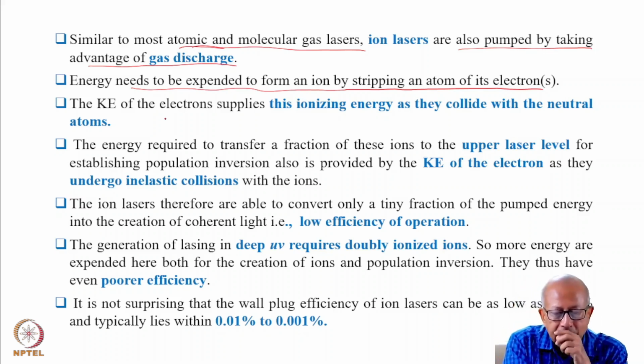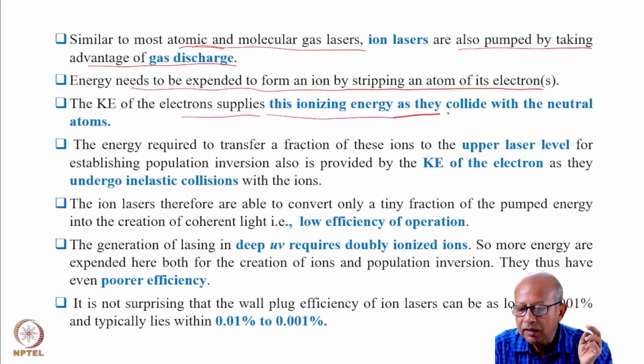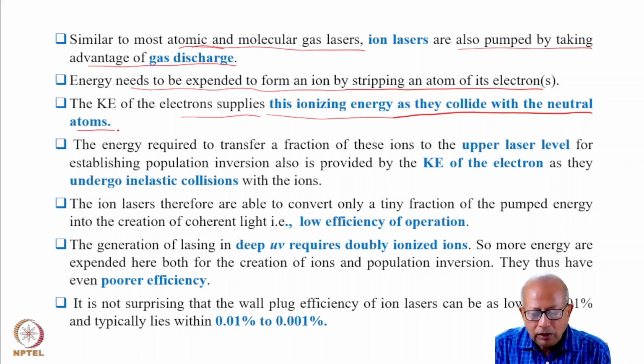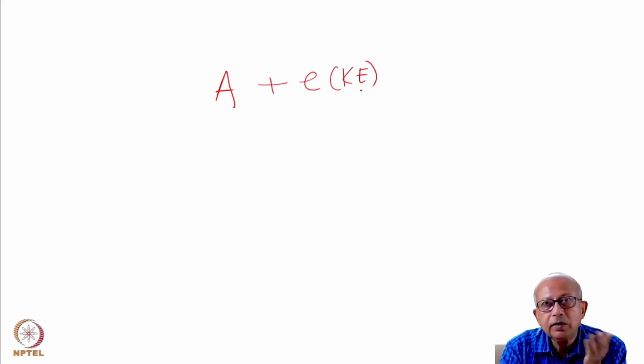Therefore, the kinetic energy of the electron supplies this ionizing energy as they collide with the neutral atom. So, basically, what happens? You have the neutral atom and it collides with an electron, which has kinetic energy in the discharge.